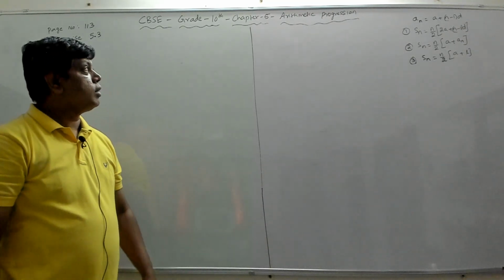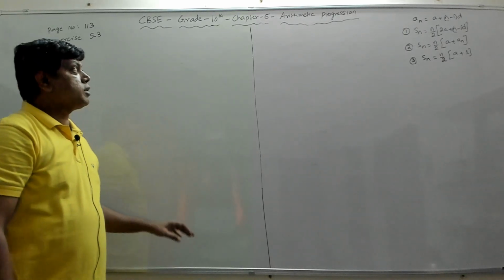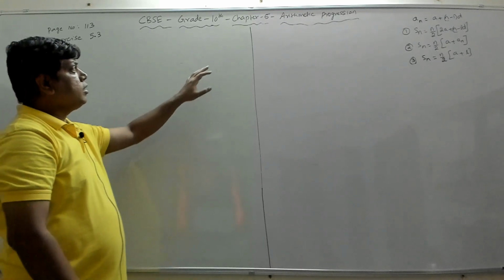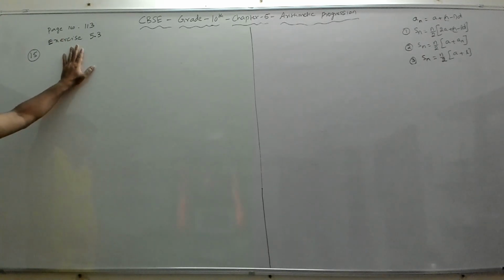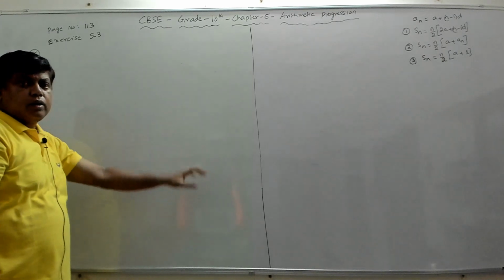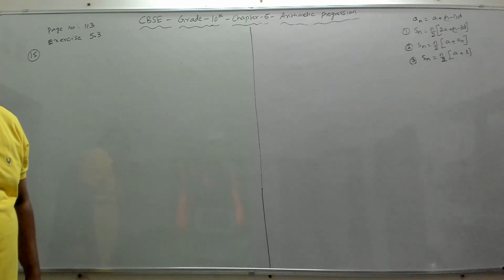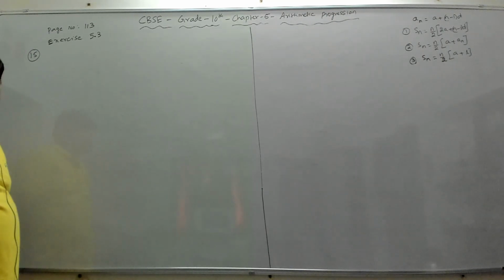In this video, we'll continue with the chapter Arithmetic Progression, which is chapter 5 from your 10th standard CBSE Mathematics. I'll continue with exercise 5.3, page number 113, problem number 15 in your textbook.